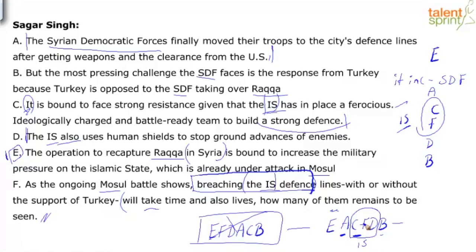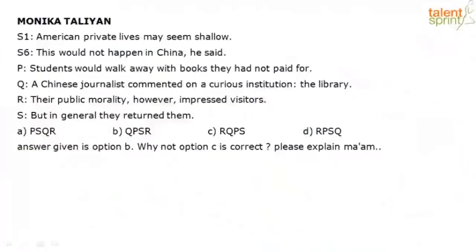D anyway is also giving additional information, right? It's just saying it also uses human shields to stop ground advances of enemies. And that's the only reason why I will not change the sequence. But I am sticking to this sequence based on just links and keywords and clue words. Okay, let's quickly look at it.